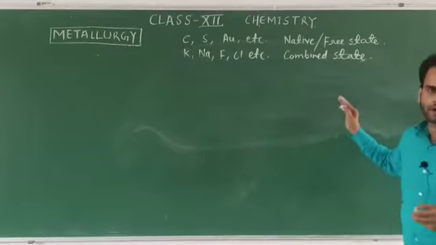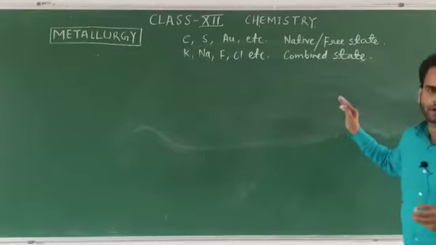So these ores are obviously minerals, but all minerals are not ore, because we cannot get the desirable metal from all the minerals conveniently and easily. So this is about minerals and ores.